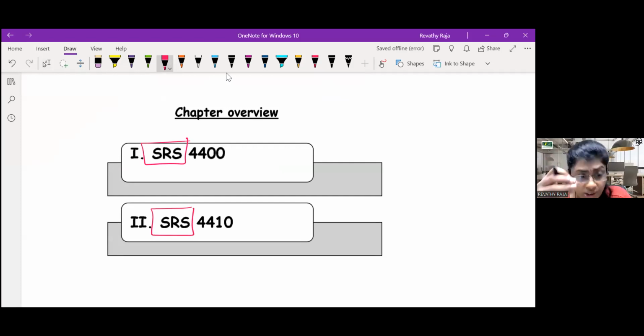And as a chartered accountant, we do many services. In professional ethics, we call them other than audit, other than certification, other than accounting, you call it as what? MCS, management consultancy services.